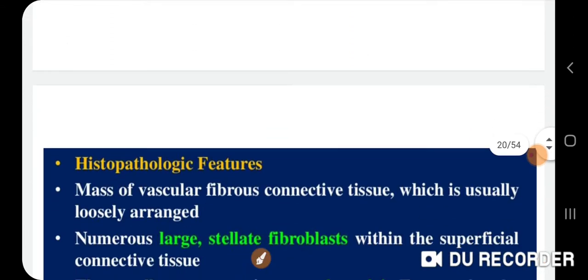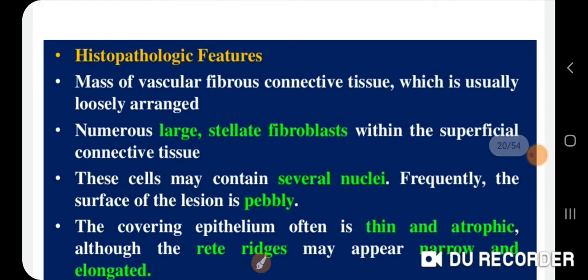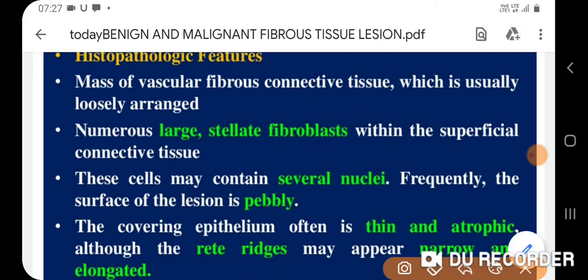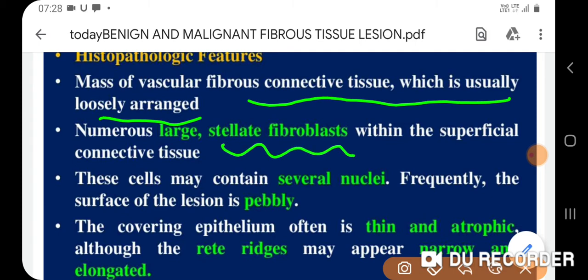After that, we come over to the part of histopathological features. Mass of vascular fibrous connective tissue which is usually loosely arranged, and numerous large stellate fibroblasts within the superficial connective tissue. These cells may contain several nuclei. Frequently, the surface of the lesion is pebbly, and the covering epithelium often is thin and atrophic, although the rete ridges may appear narrow and elongated.